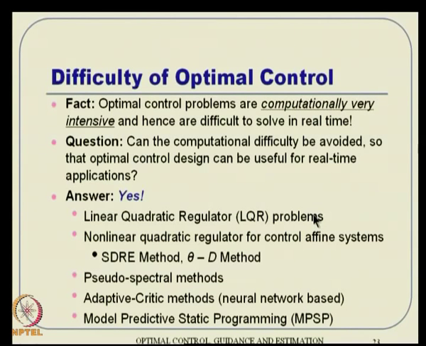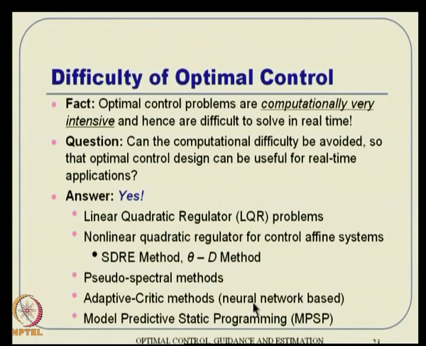And the Riccati equation can be solved online, and that is what the SDRE method is essentially. This SDRE method is a little more than that, obviously we will talk about that when we get there, but essentially it amounts to solving a Riccati equation online. Theta-D tries to avoid it; it gives you one Riccati equation offline solution and a bunch of Lyapunov equation online solutions. It has its own computational advantages. Then there are other techniques: pseudospectral method, adaptive critic, this MPSP method and things like that. These are the things that we are going to talk about in this course as well.